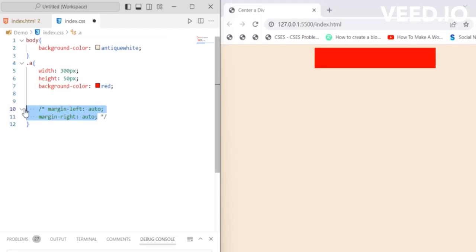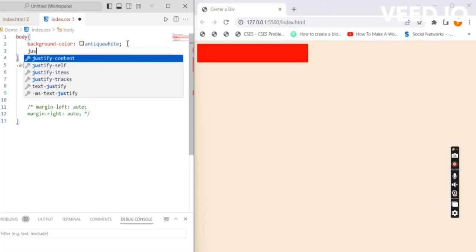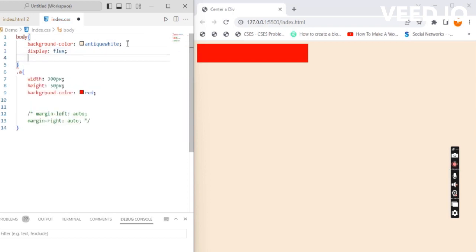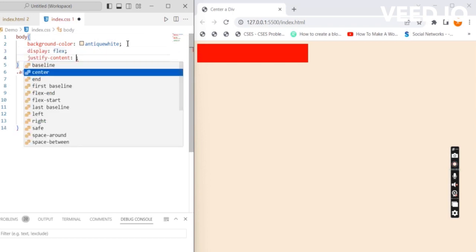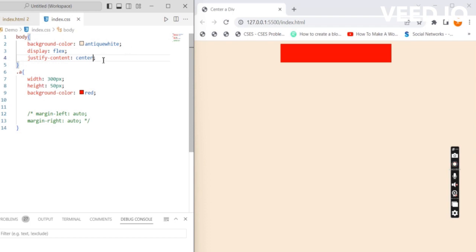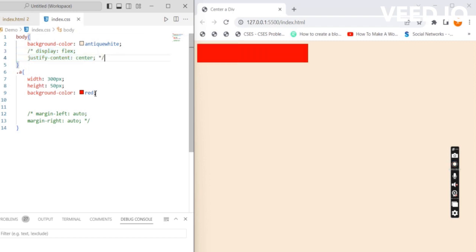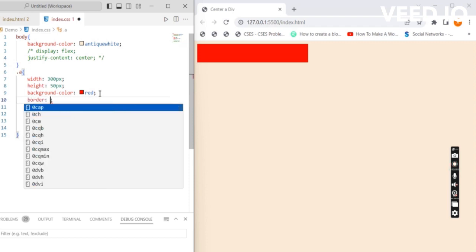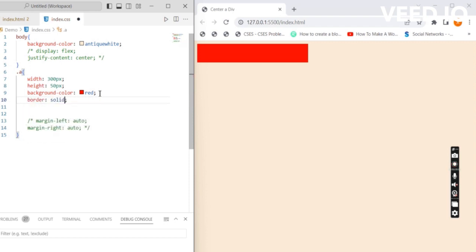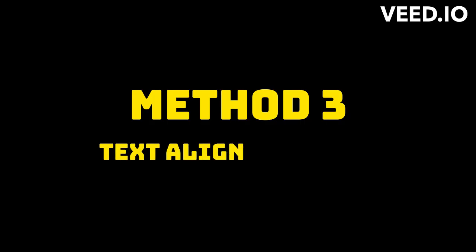Method 2. Display property and justify content. Suppose you encounter a situation where you have to use the absolute positioning, then instead of using margin auto, go to its parent container and change its display property to flex and then use justify content and set it to center. Always remember to use these two properties together. Just for a side note, if you want your entire page to be centered, use this method on the body tag. This way you won't have to worry about centering each and every element.